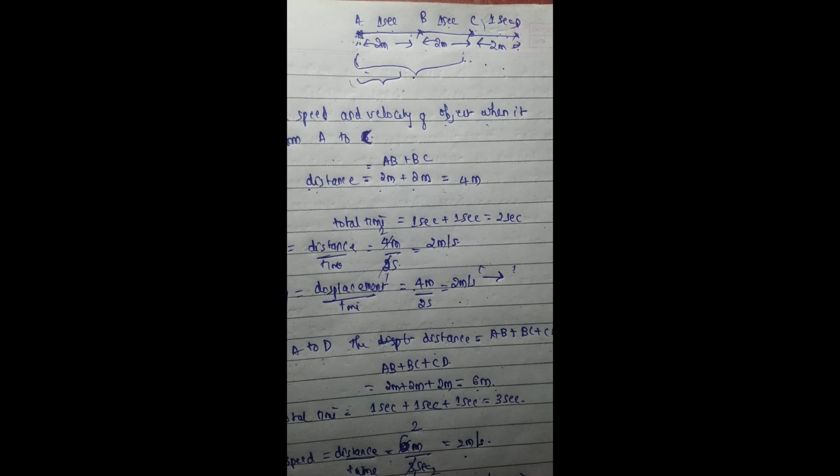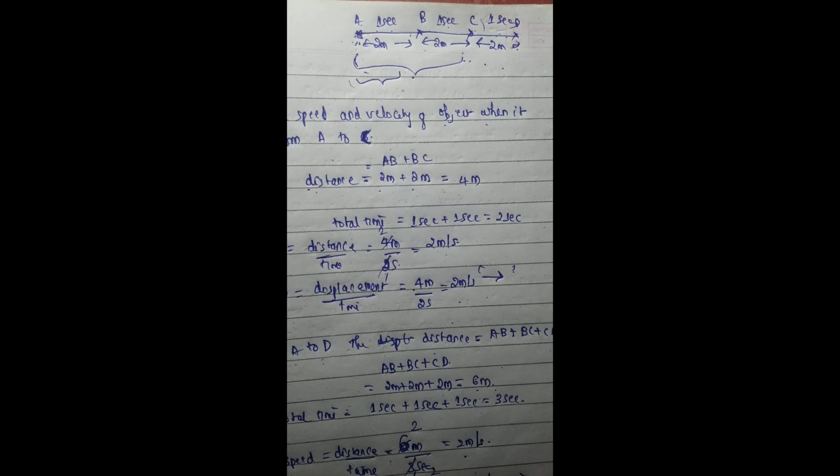For 2 seconds also we got the velocity as 2 meter per second towards the east, and for 3 seconds also we got the velocity as 2 meter per second towards the east. Therefore, the velocity is said to be uniform throughout the motion of an object.